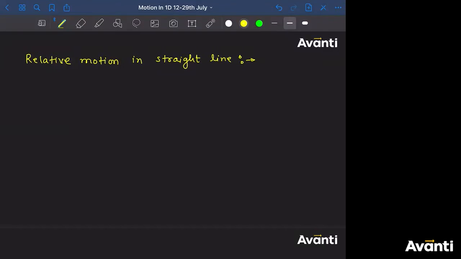So if I ask you a simple question here, let me use a white color. Let me draw the line of motion here. All right. If this is point O, this point is A, and let me call this point B. If I ask you what is the position of A with respect to O, how do you represent that?